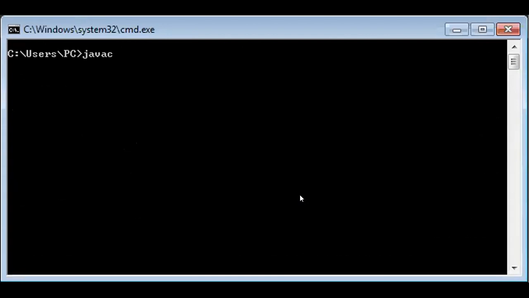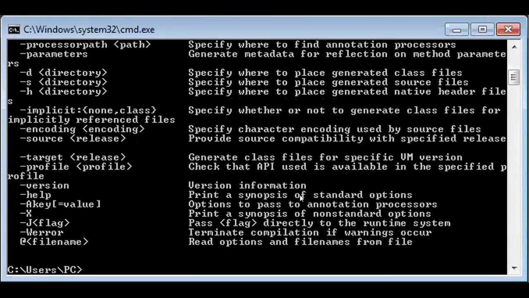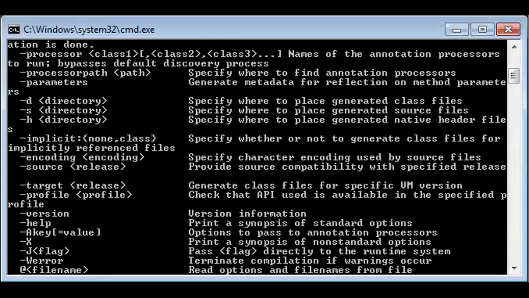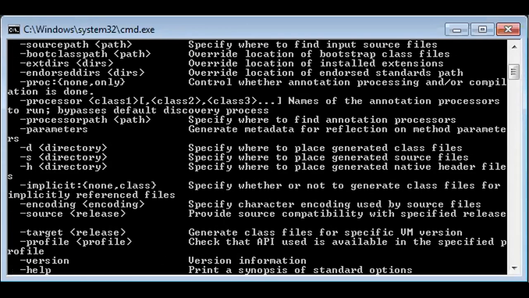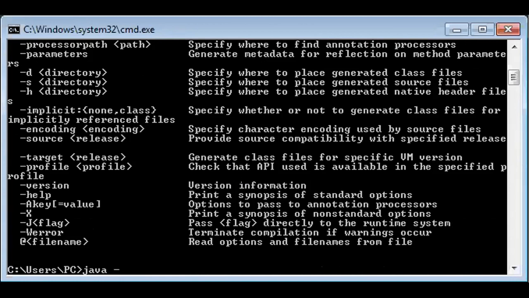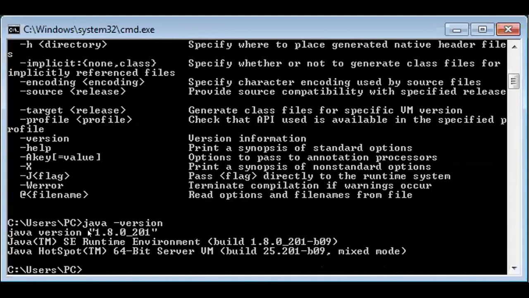If javac is there and you press enter, the list of commands is shown, so Java is present. Now which version of Java is present? Here just type java -version. Here, Java version 1.8 I am currently using. The Java runtime environment is the built-in environment, as I already said. Next, Java HotSpot, 64-bit server build. Here is the complete information about Java.